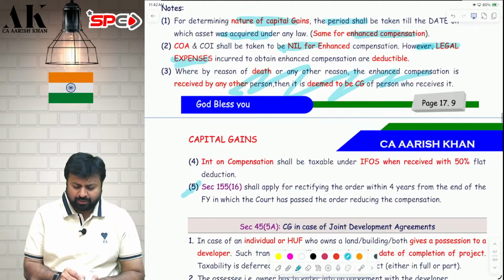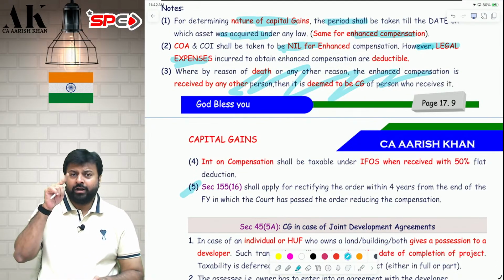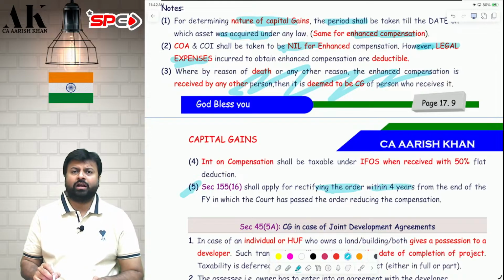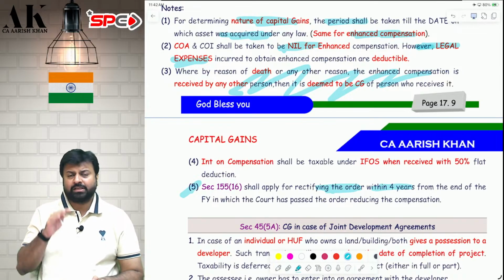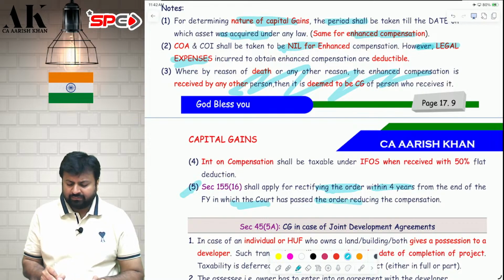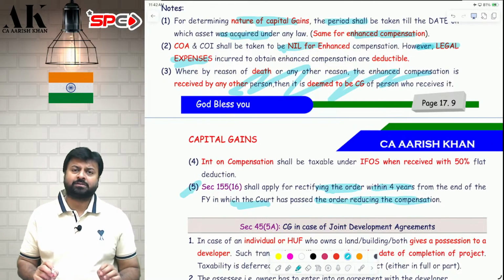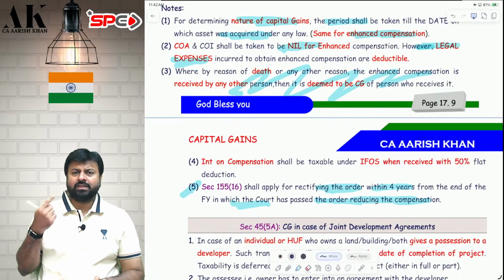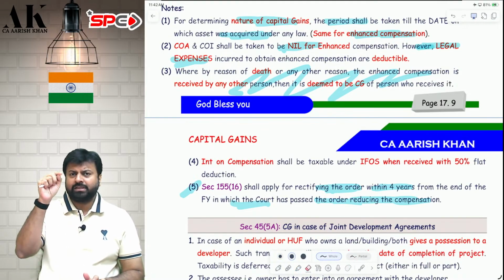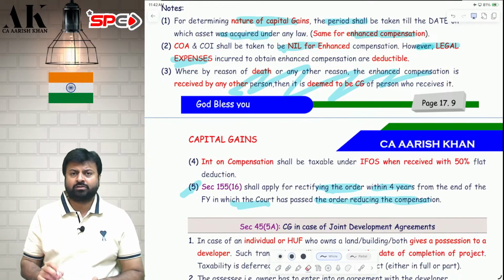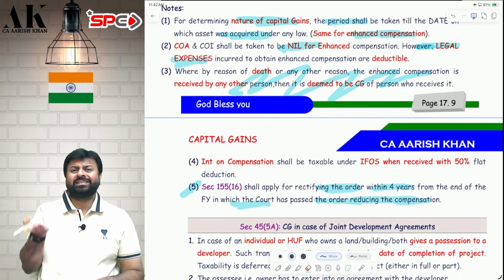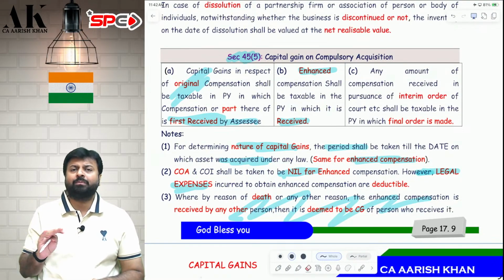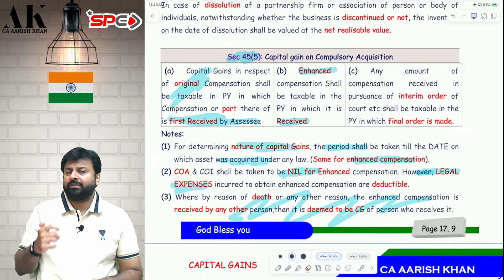So now as per point number 5, you have to reduce the compensation and the assessing officer will pass an order rectifying your order of 3 lakh rupees enhanced compensation, reducing it within 4 years from the end of the financial year in which the order was passed by the court. So if the Supreme Court reduces the compensation, the assessing officer will pass an order and reduce the compensation and pass a revised order. What if the Supreme Court further increases? If it further increases, obviously it will lead to further enhanced compensation and that enhanced compensation will be subject to further tax.